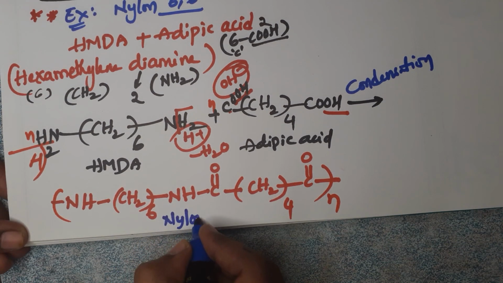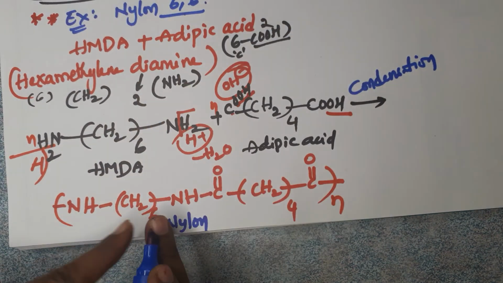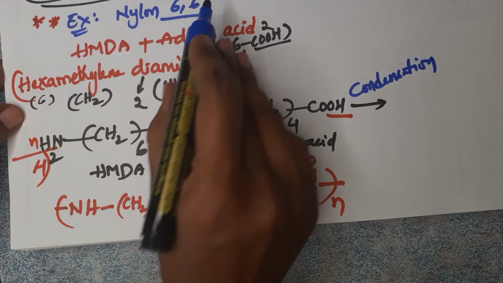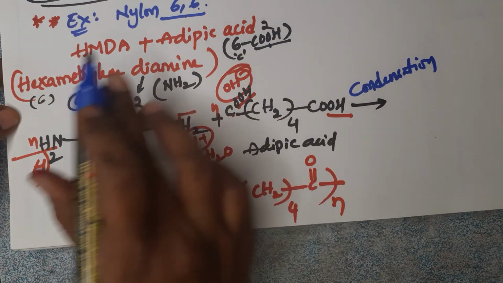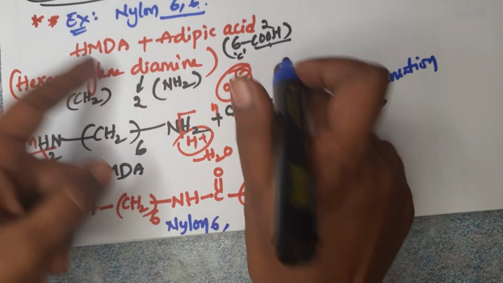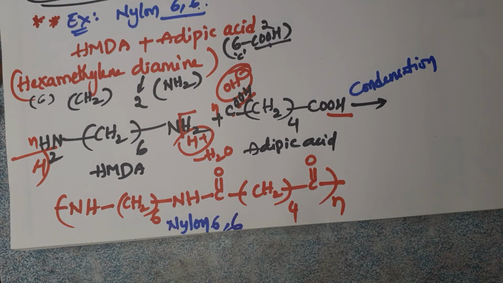Nylon. And this 6 refers to 6 carbons. 6 carbons in one monomer and 6 carbons in another monomer. Hexamethylene diamine contains 6 carbons, and adipic acid also contains 6 carbons. That's why it became nylon 6,6.